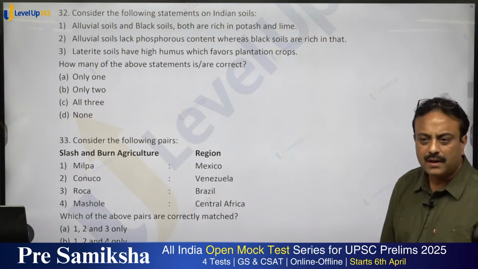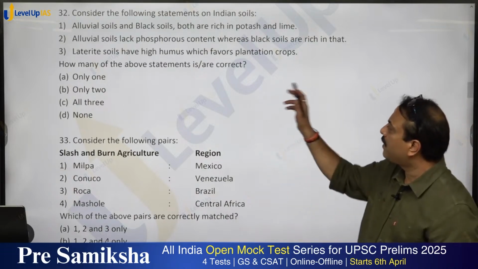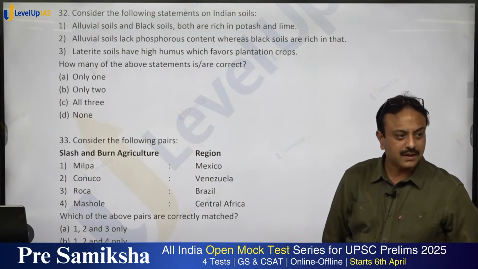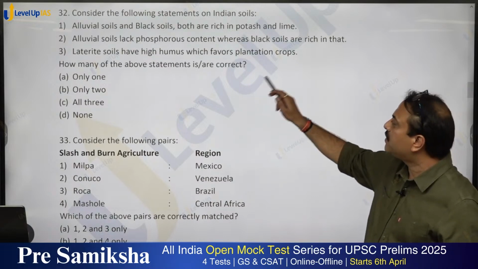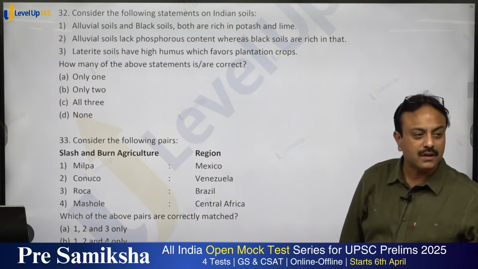Clear on that? Any confusion in laterite? If anything in the whole statement is wrong, the statement is considered wrong, right? Yes or no? Laterite soil has high humus which favors plantation crops. So high humus is not there.